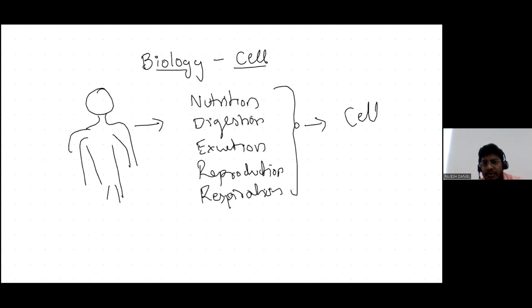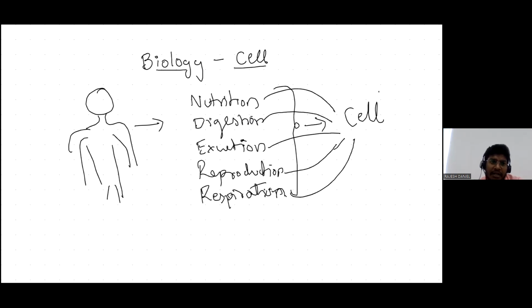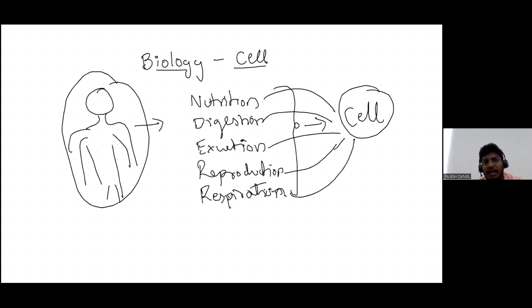The cell gains nutrition, there is cellular digestion, excretion takes place in the cell. There is reproduction, the multiplication of cells by cell division, and respiration also takes place in the cell. So whatever the organism is doing, the same functions are done by a cell. That is why the cell is known as the structural and functional unit of life.